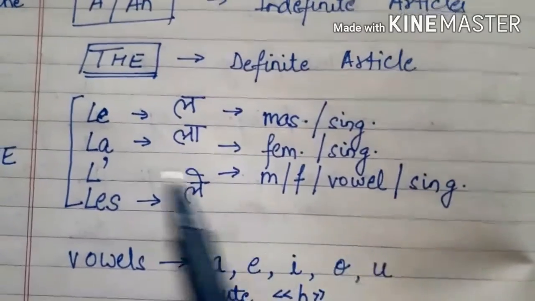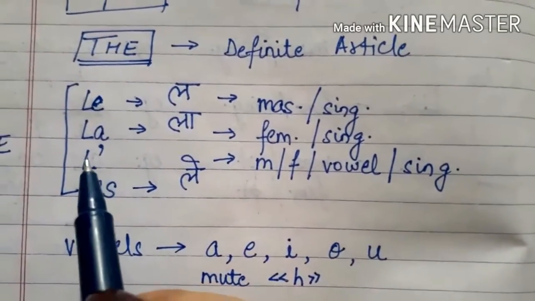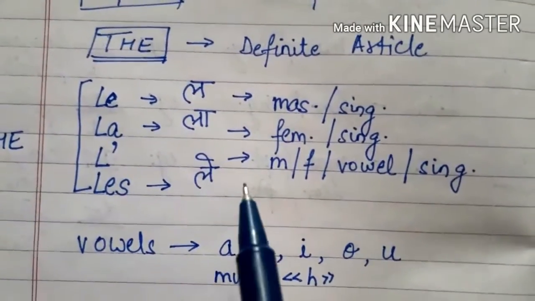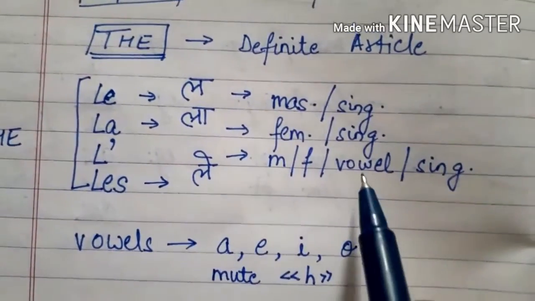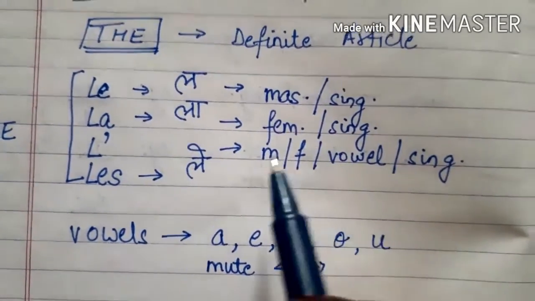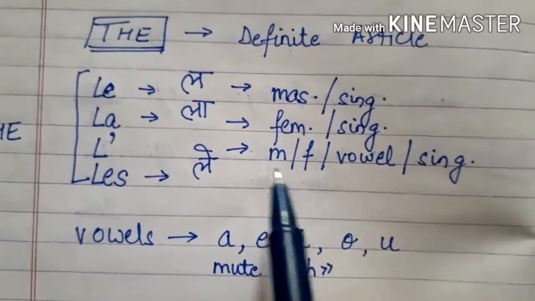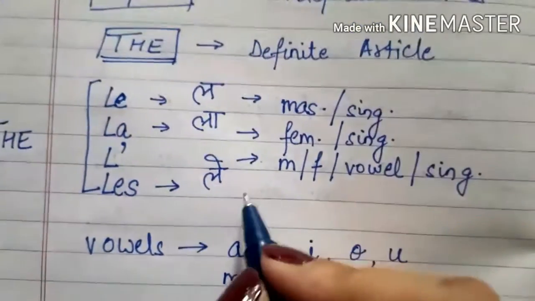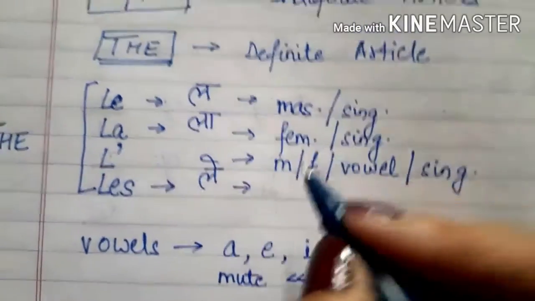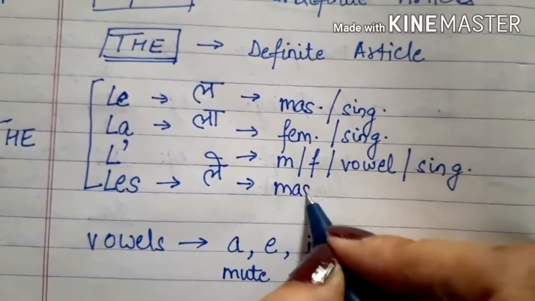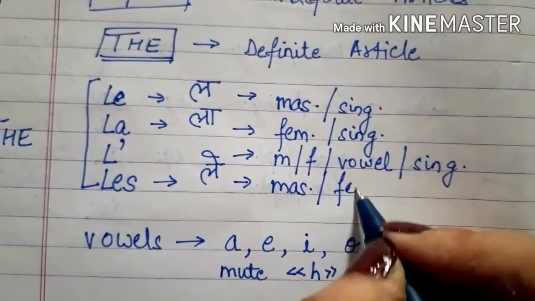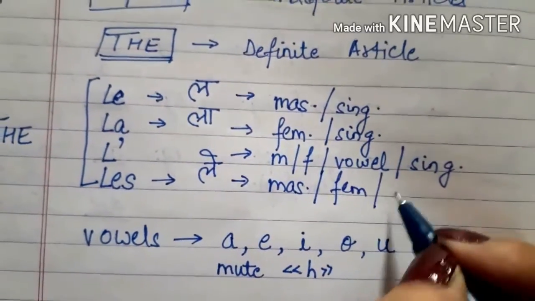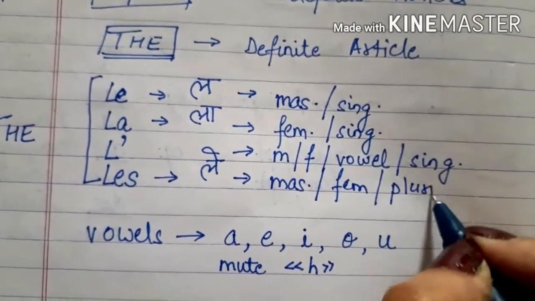So le apostrophe is put in front of the noun which begins with a vowel. It can be masculine, it can be feminine. It has to be singular. That's it. Now lay, it is very easy. Either it can be masculine or feminine, but it should be plural.